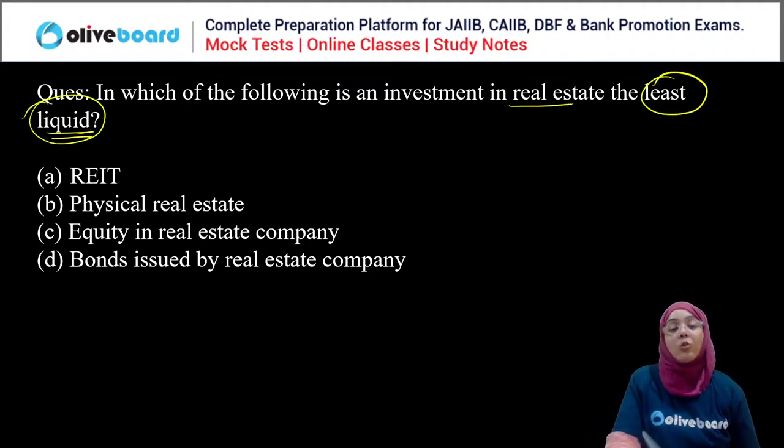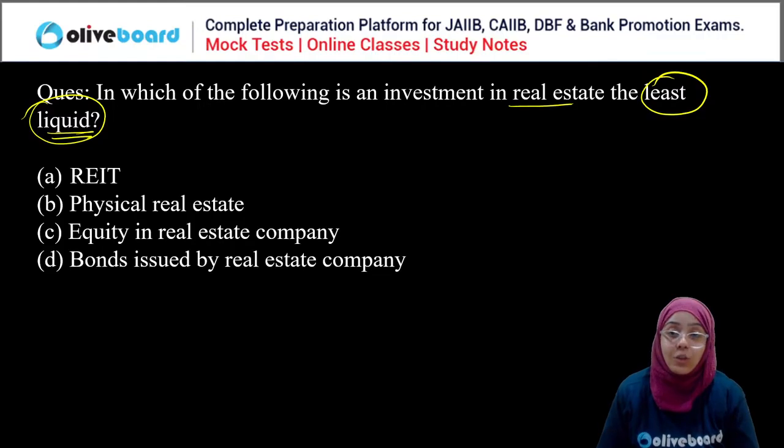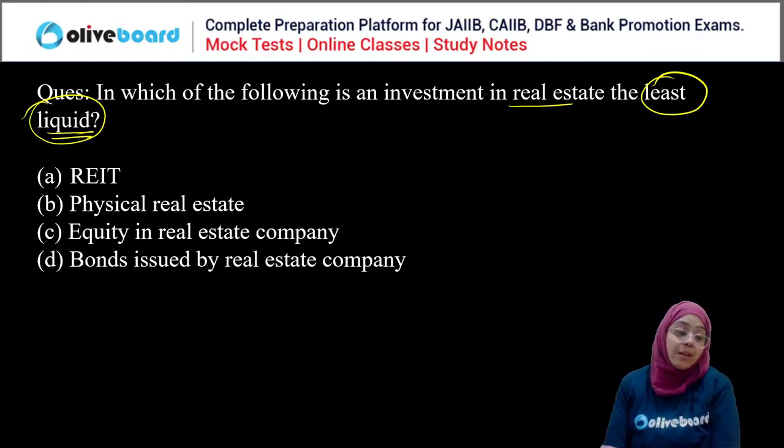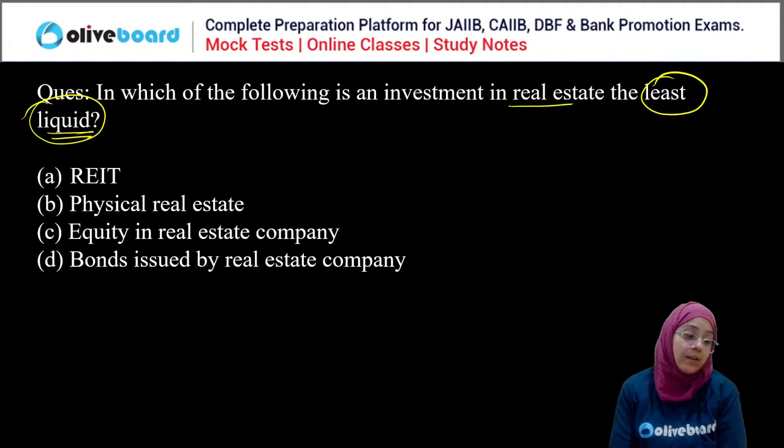Good. Next question. In which of the following investments in real estate is the least liquid? REIT, physical real estate, equity in a real estate company, or bond issued by a real estate company. Okay, Kavita is saying A, and everyone else.